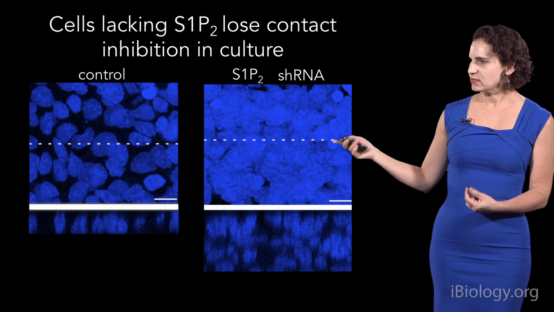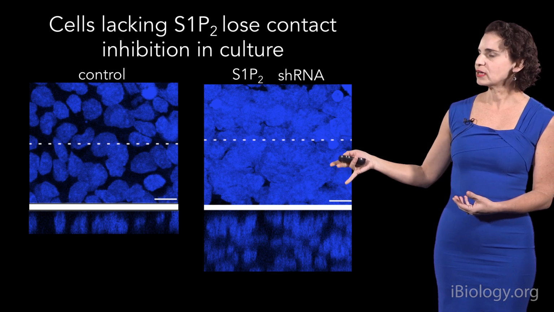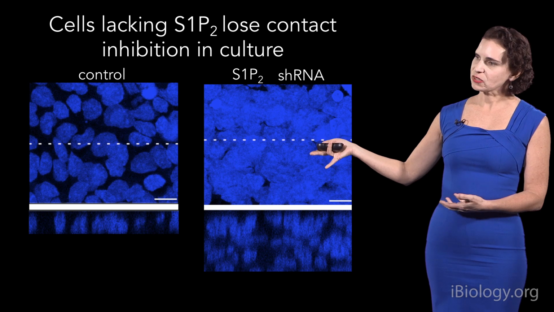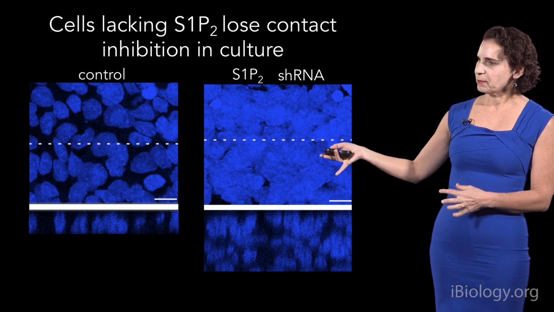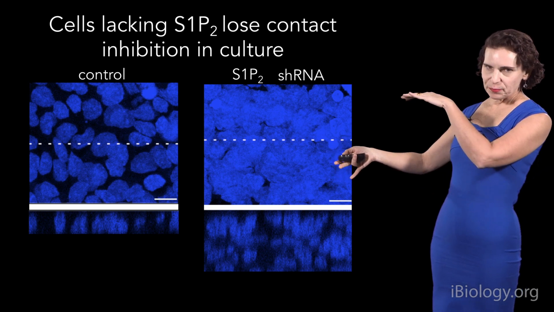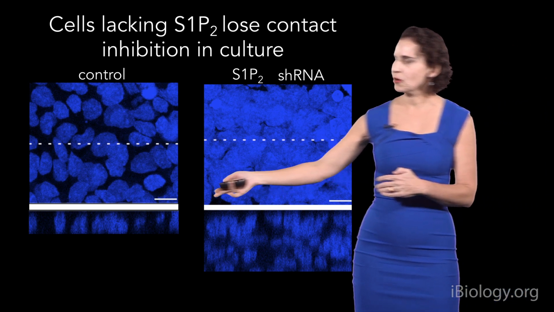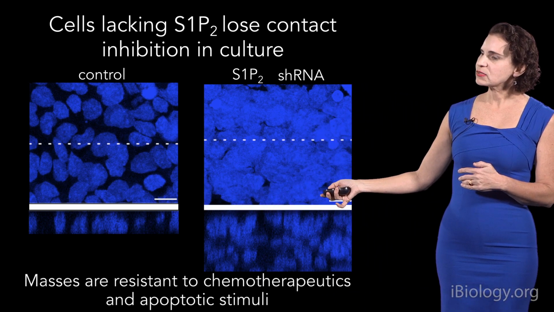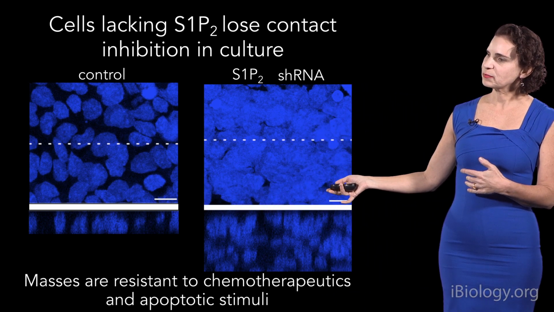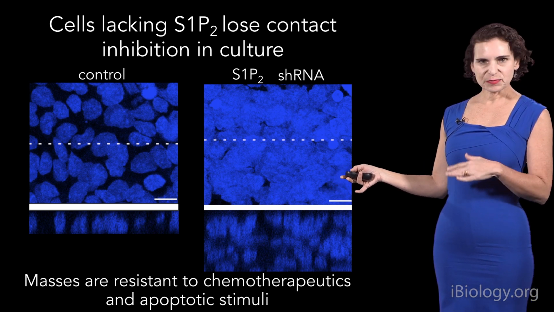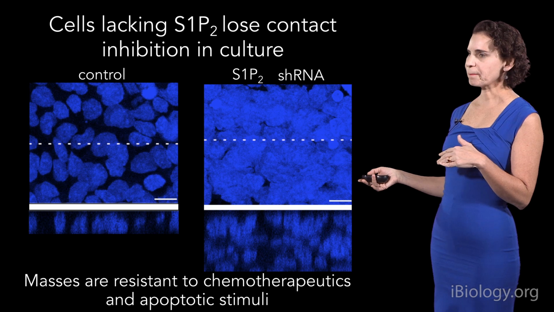We also found the same kind of result when we knocked down sphingosine phosphate 2 by shRNA-mediated knockdown. These cells also formed big masses and did not continue to grow in a monolayer like the control. And these masses were also resistant to apoptotic stimuli and chemotherapies. So they seem to have very high survival signaling.